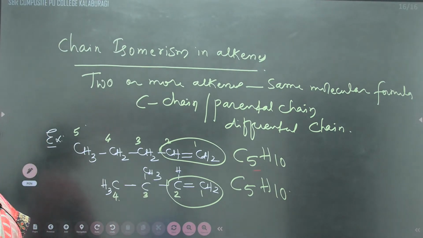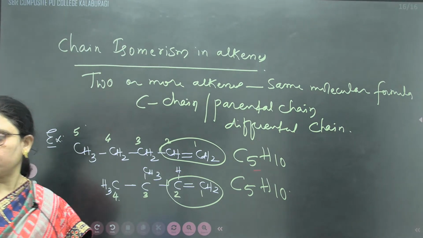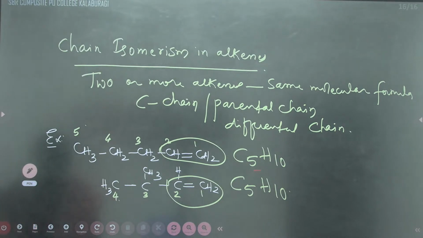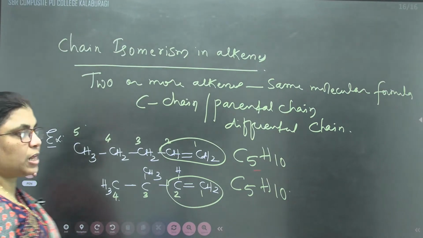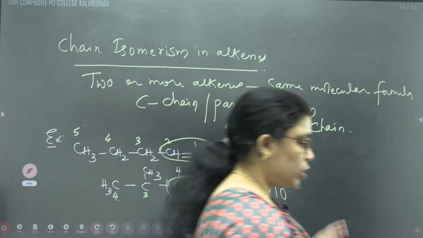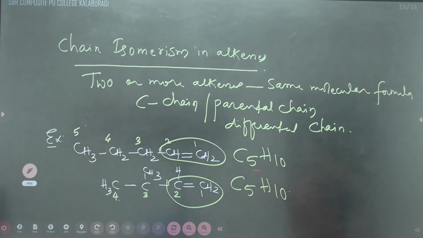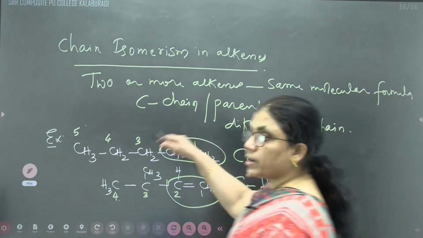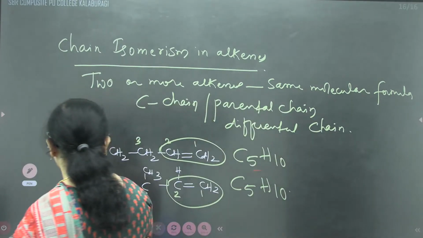That's why these are called chain isomers. While writing chain isomers, the number of carbon atoms in the parental chain will be different, but the molecular formula will be the same. In the next part, we will write position isomerism.